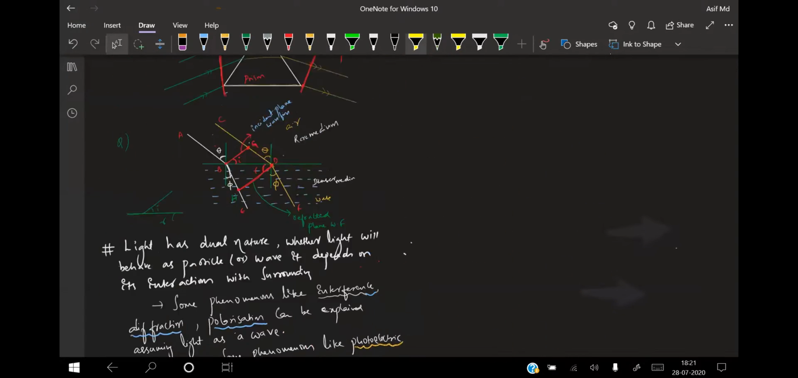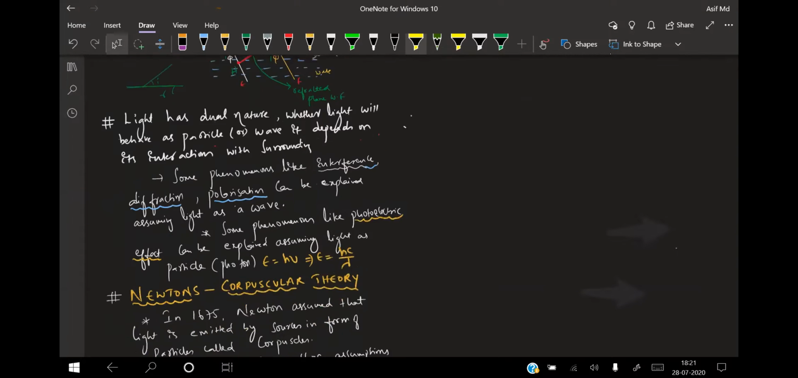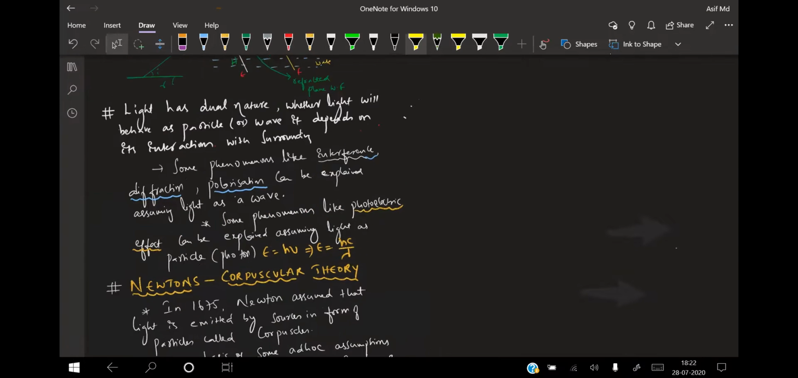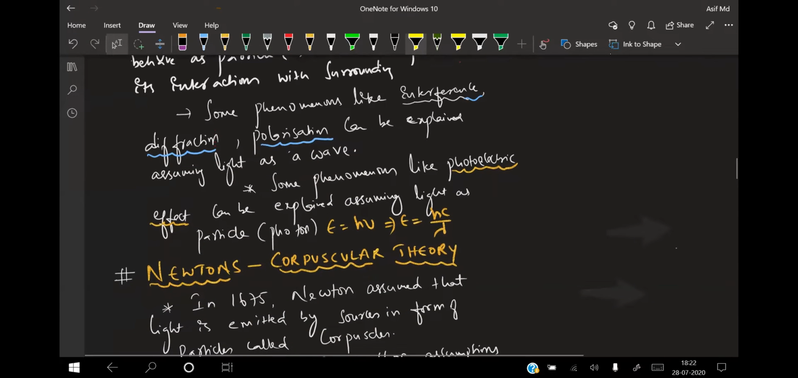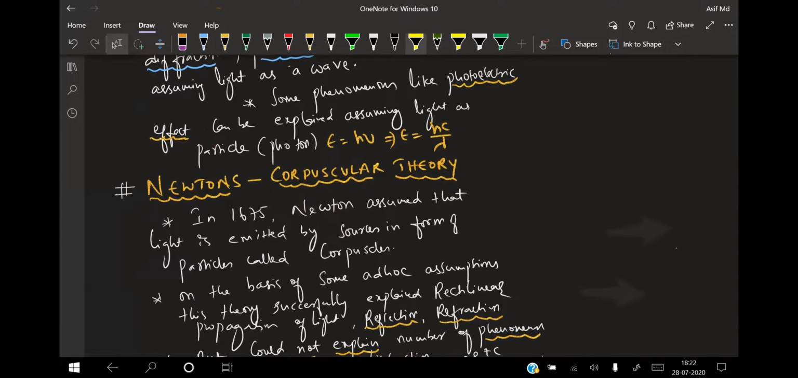So we are done with the theories now. The first part today was light. Light has a dual nature. Whether light behaves as a wave or a particle depends upon its interaction with the surroundings. Phenomena like interference, diffraction and polarization can be explained assuming light as a wave, whereas the photoelectric effect can be explained assuming light as a particle.